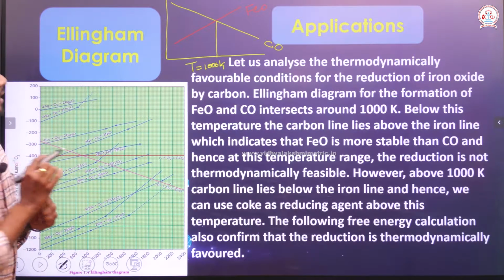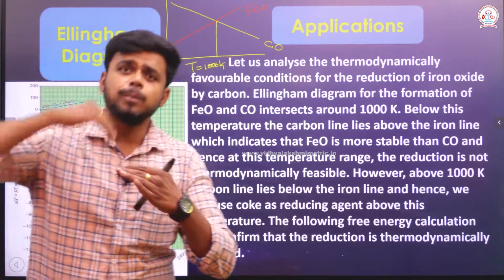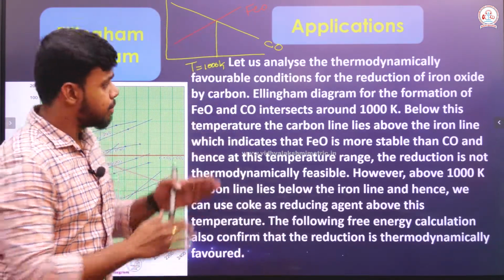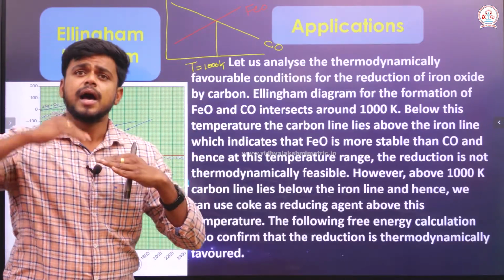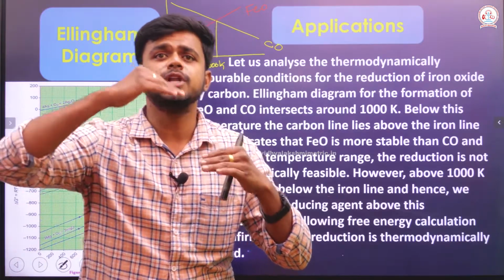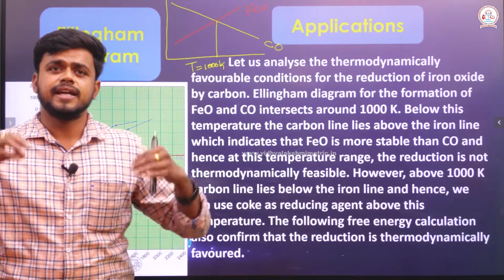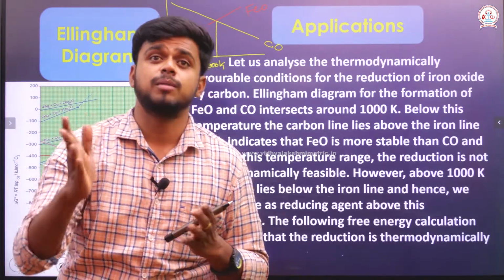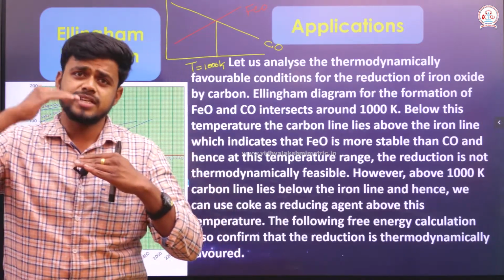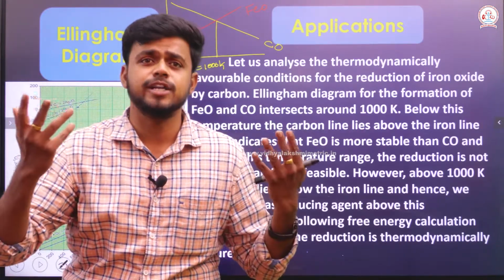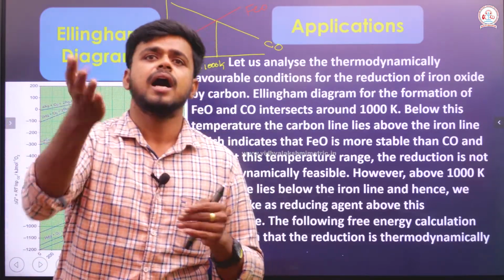So, here the carbon monoxide line stays above the iron oxide line below 1000 Kelvin, which means below 1000 Kelvin I can never use the carbon that forms carbon monoxide to reduce the iron oxide, because the carbon monoxide line stays above the iron oxide line. That is why I can't use it.